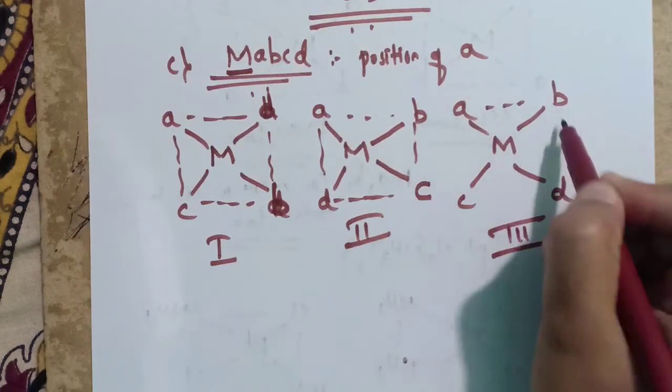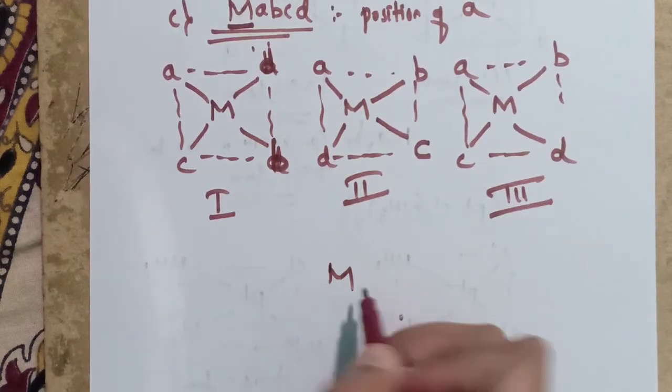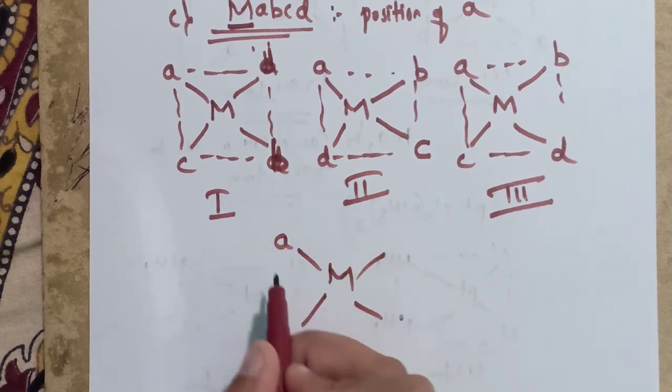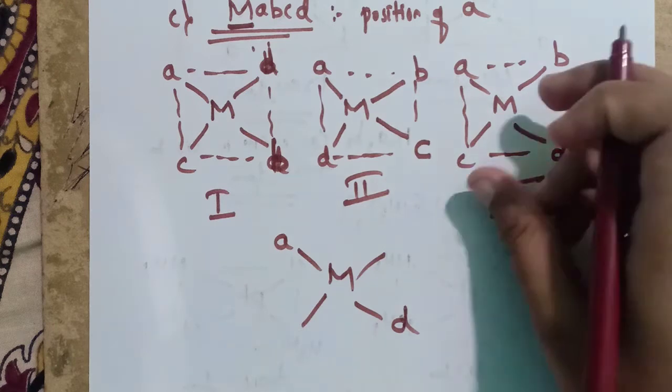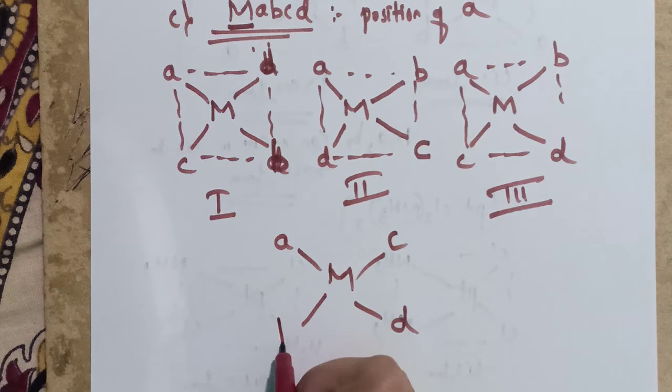Here another possible isomer is obtained. Place M and A opposite to D, but the ligands are interchanged here: C here and B here.